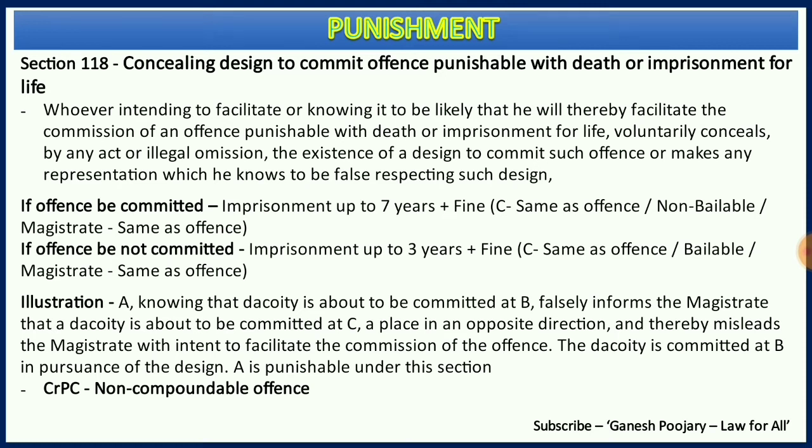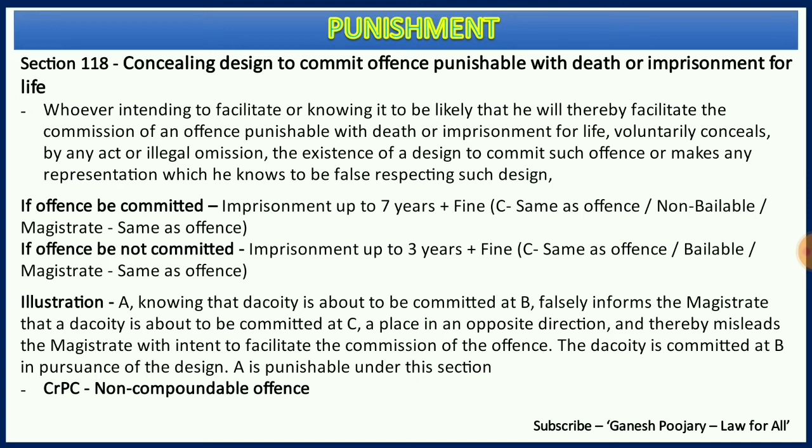Before getting into the punishment, let us understand the entire scenario with an illustration. There is one Mr. A, and he is very much aware that there is a place called B where a dacoity is going to happen.